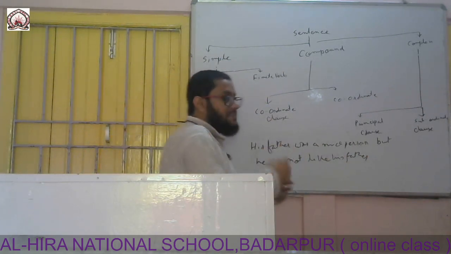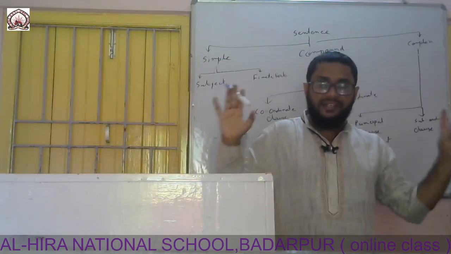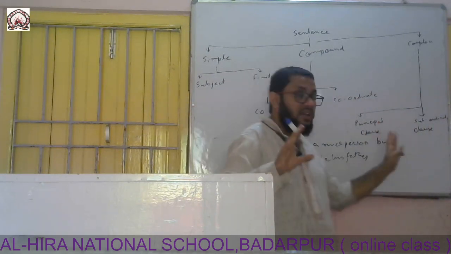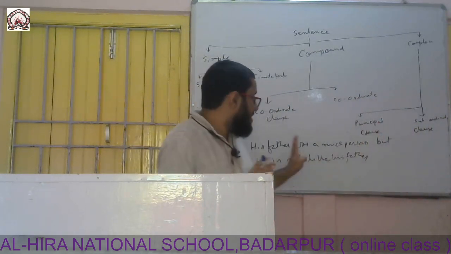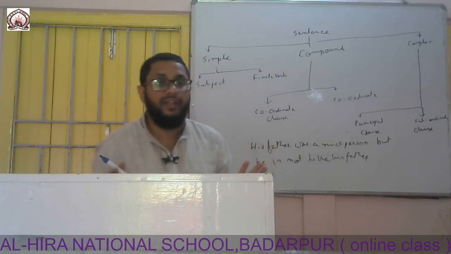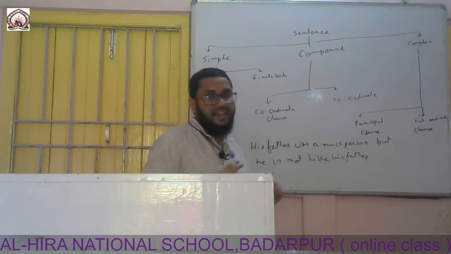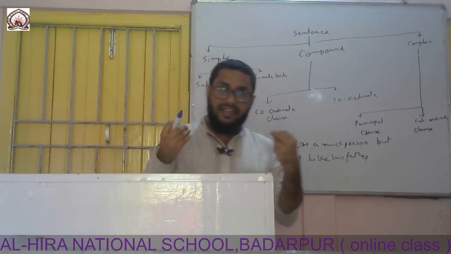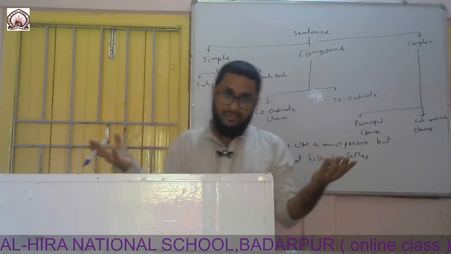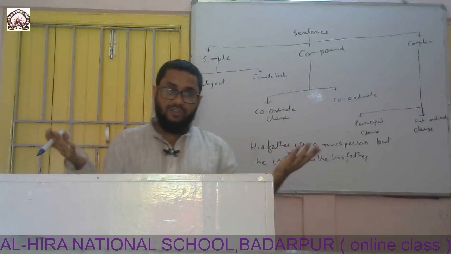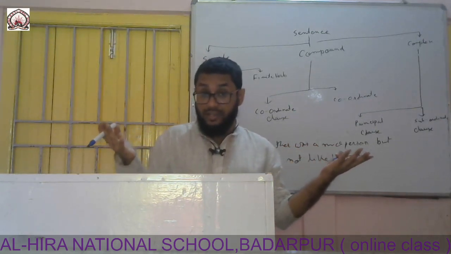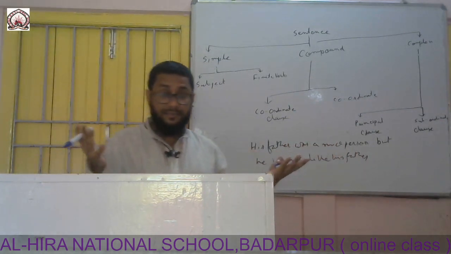His father was a nice person. The sentence is independent. If we complete this sentence here, at 'nice person', we can complete it. This part is not dependent on anybody. Okay, he is not like his father. This is also independent. If you say 'he is not like his father', this part can also be considered a complete sentence.